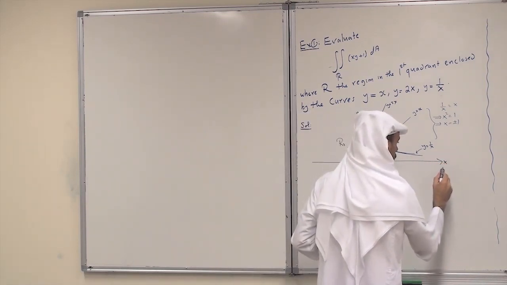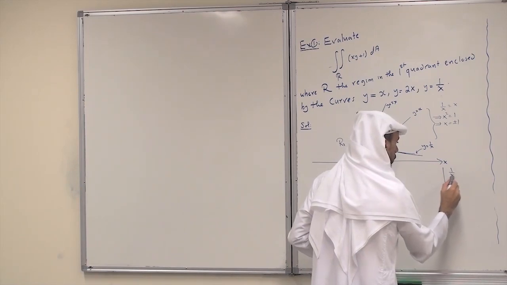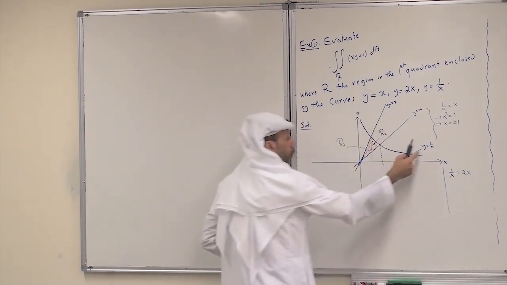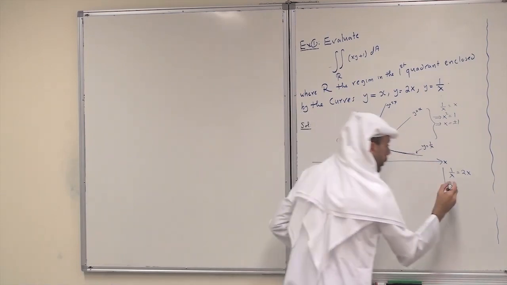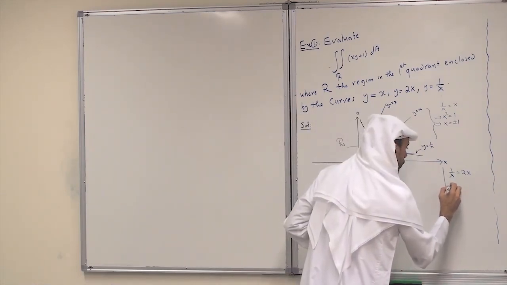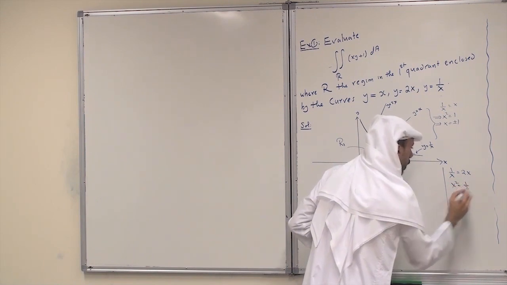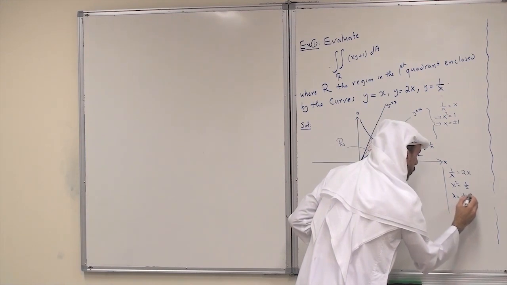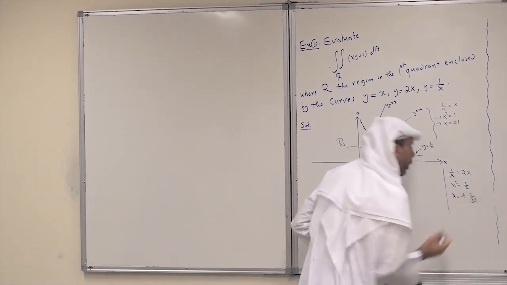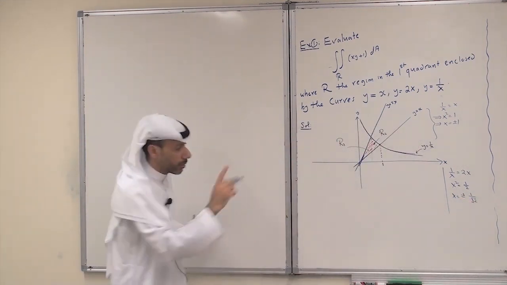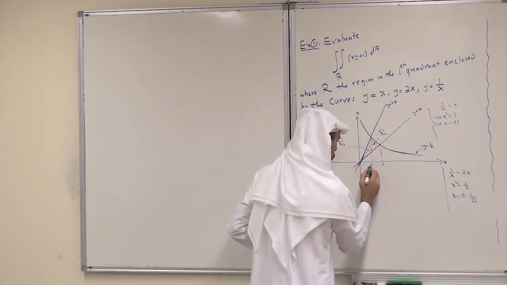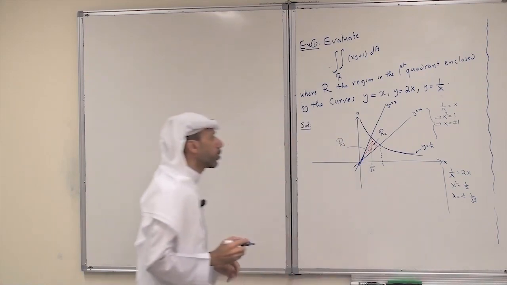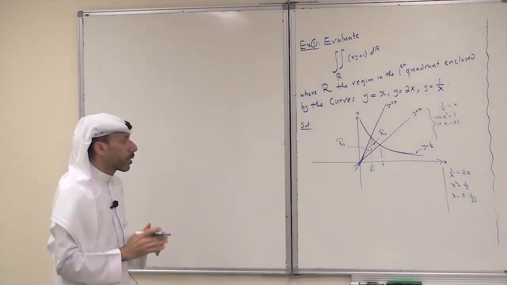So 1 over x equals 2x, so x squared equals half, and x equals plus or minus 1 over root 2. But in the first quadrant, it is just 1 over root 2. So these are the two subregions.